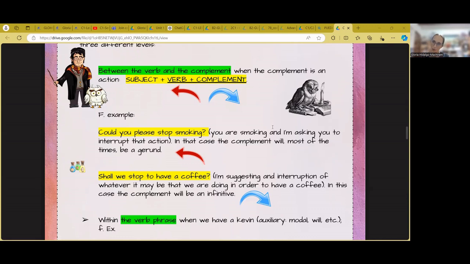When I have an action acting as the complement, the relationship between the verb, which would be the primary action, and the complement, which would be the secondary action, suffers this phenomenon that I called prospection or retrospection.